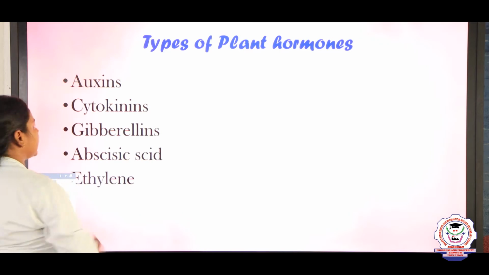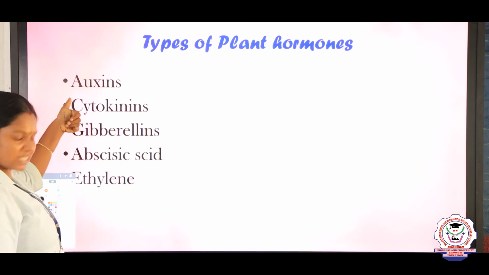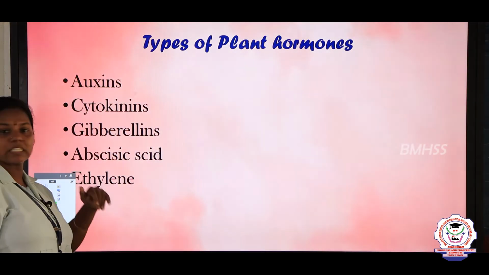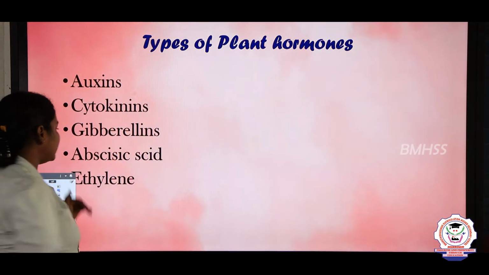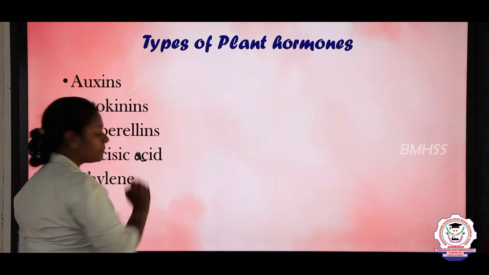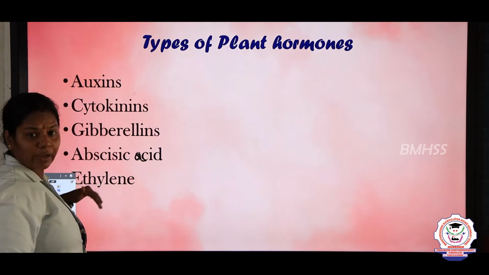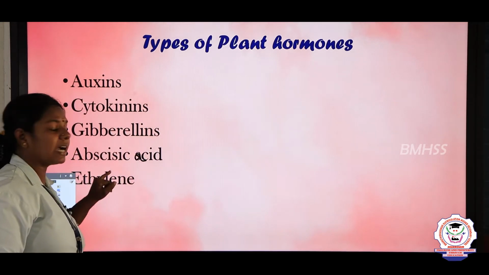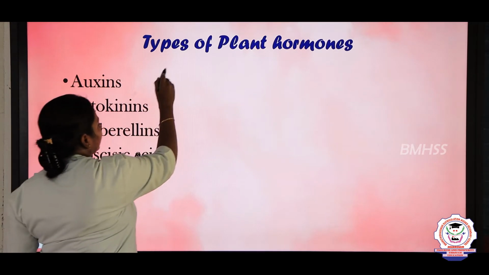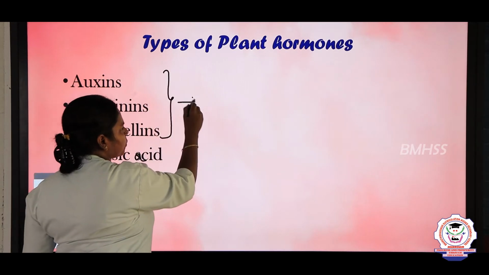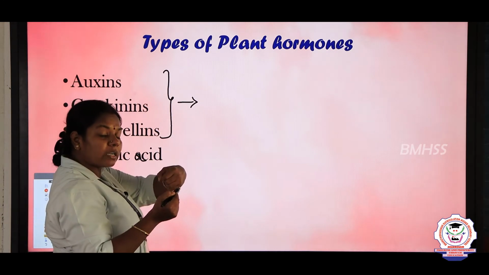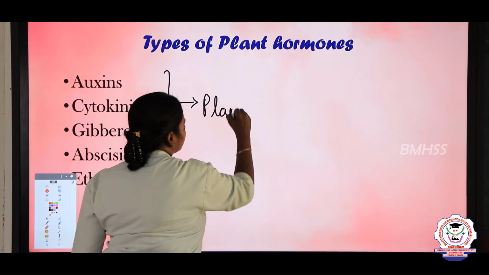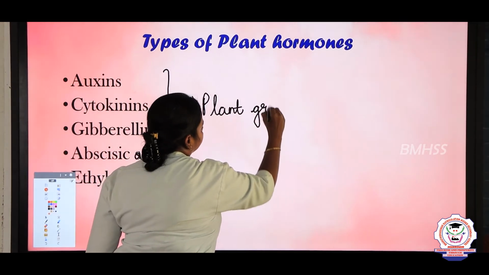So, what are the different types of plant hormones, children? Auxins, cytokinins, gibberellins, abscisic acid and ethylene. Out of these 5 hormones, the first 3 are responsible for regulating and increasing the plant growth. They are responsible for stimulating the plant growth.